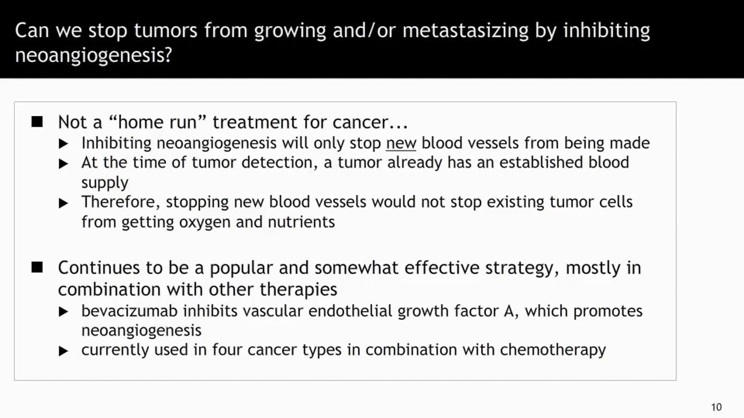However, this strategy is still somewhat effective in a variety of cancers when combined with other forms of chemotherapy. One such drug, bevacizumab, inhibits the vascular endothelial growth factor A protein. This protein promotes neoangiogenesis, so bevacizumab therefore inhibits neoangiogenesis. This drug is being used to treat at least 4 different types of cancer in combination with chemotherapy. Other drugs may be made in the future as well.